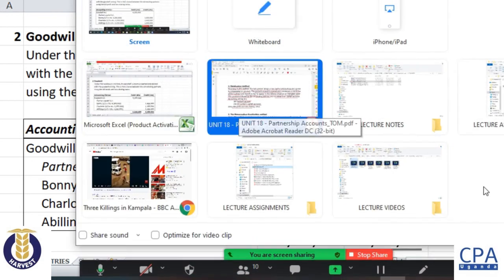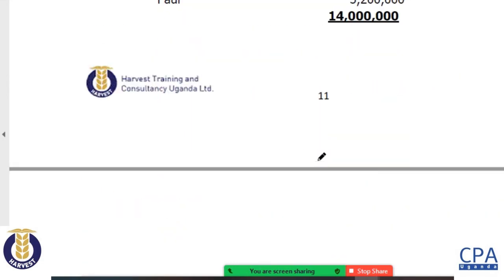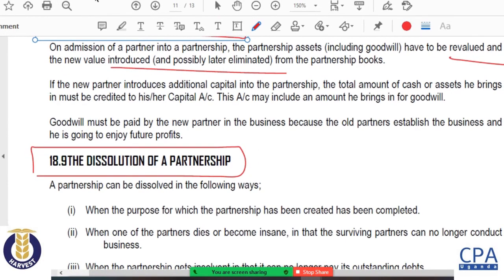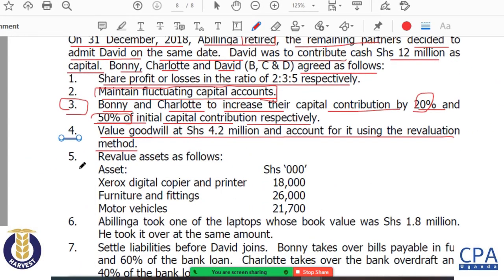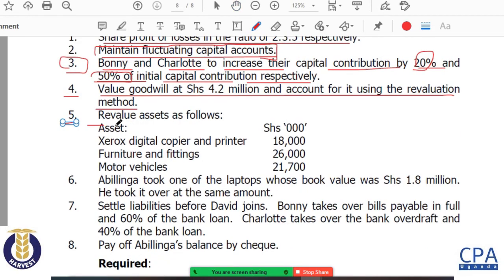Next we have the additional information in our question. In number 5, they are saying that a revaluation took place. Of course, we have agreed that if there is a change in the partnership, then revaluation of assets is not going to miss out. We have to revalue the assets, and they are telling us that the Xerox digital copier was revalued to 18 million, furniture and fittings revalued to 26 million, motor vehicles revalued to 21,700 million.